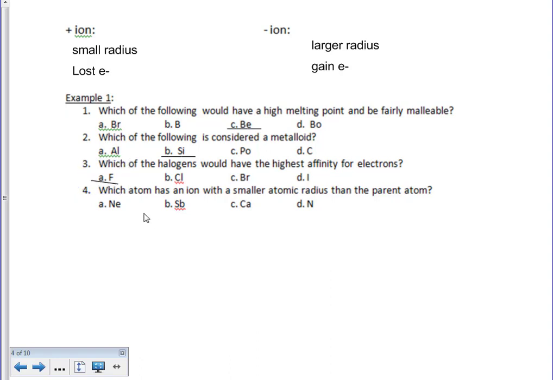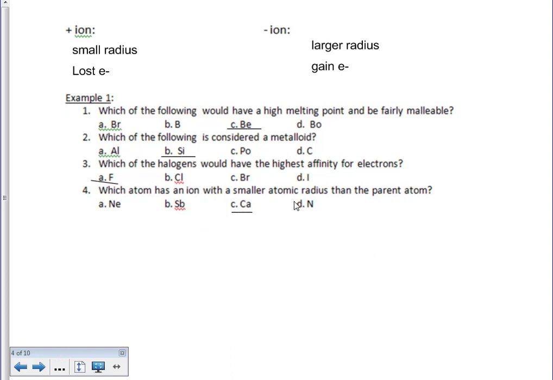Last one here, which atom has an ion with a smaller atomic radius than the parent atom? So looking at our ions, we know that positive ions become smaller in radii. So our radius is becoming smaller. So we're looking at which of these is a metal. If we're looking at which of these is a metal, we know that calcium is in fact a metal, while the others are non-metals, or possibly we know that Sb is our semi-metal. So we know in this case it's going to be our calcium.